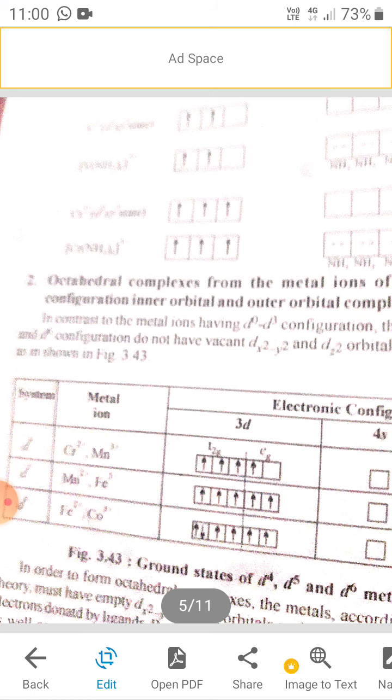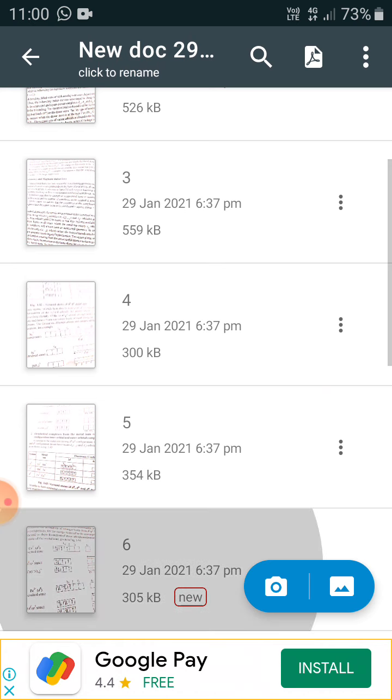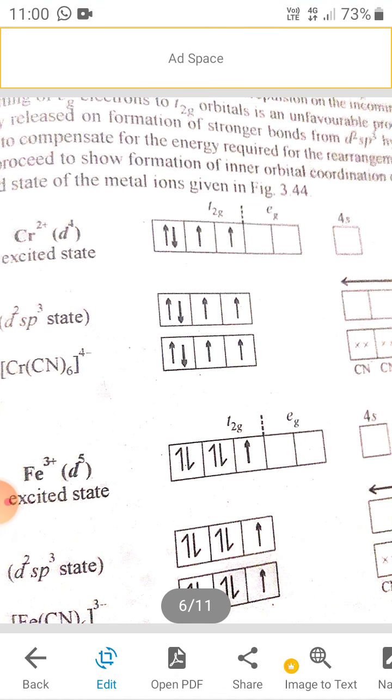Inner orbital coordination compounds: in inner orbitals we have such compounds in which the electrons are unpaired or paired. For example, chromium, then we have iron, then we have cobalt, and lastly we can also take Fe2+.